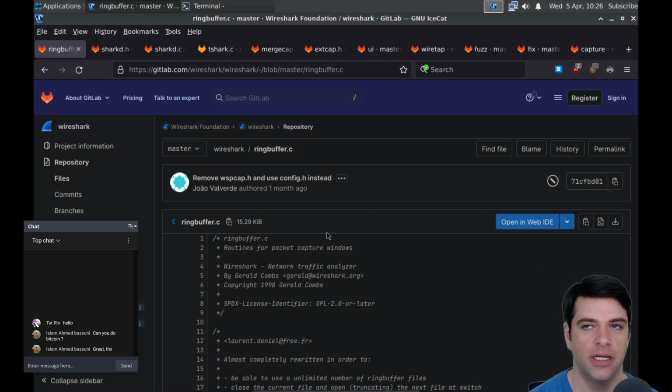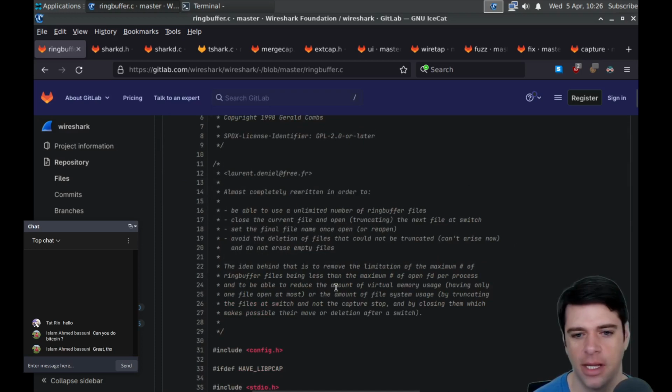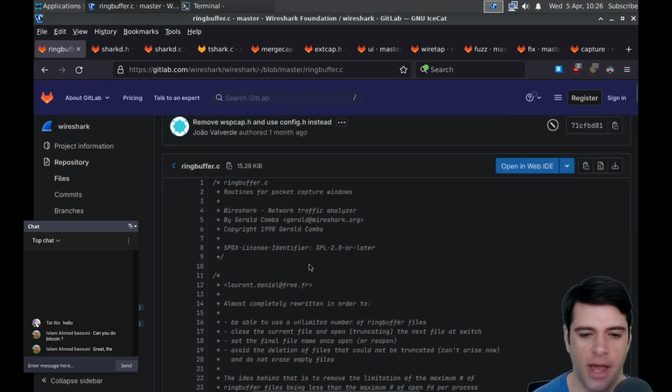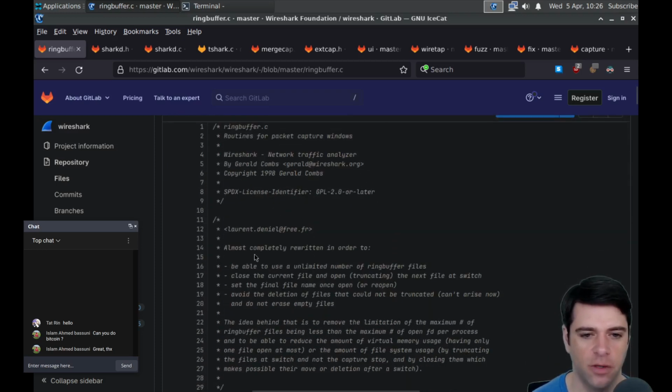So maybe the idea is that we can just keep writing to this file or to this buffer, and since it's a ring, as we write more, it's going to kick stuff off the end, but it's not going to overflow your memory because you keep capturing packets. You'll just lose access to stuff from before.